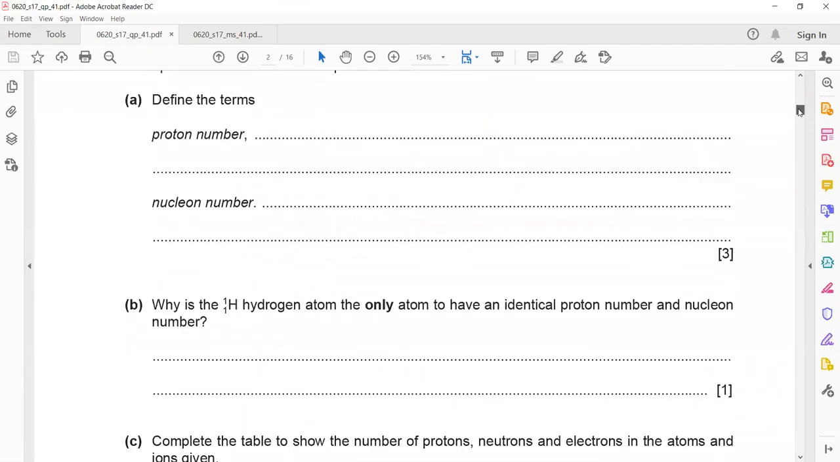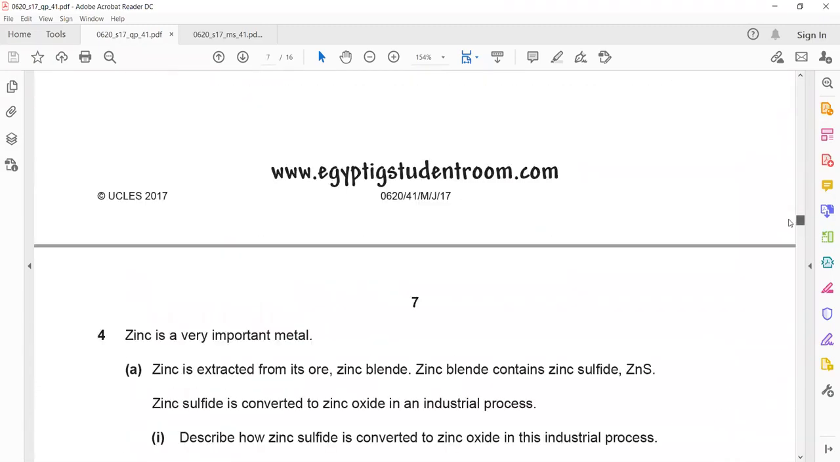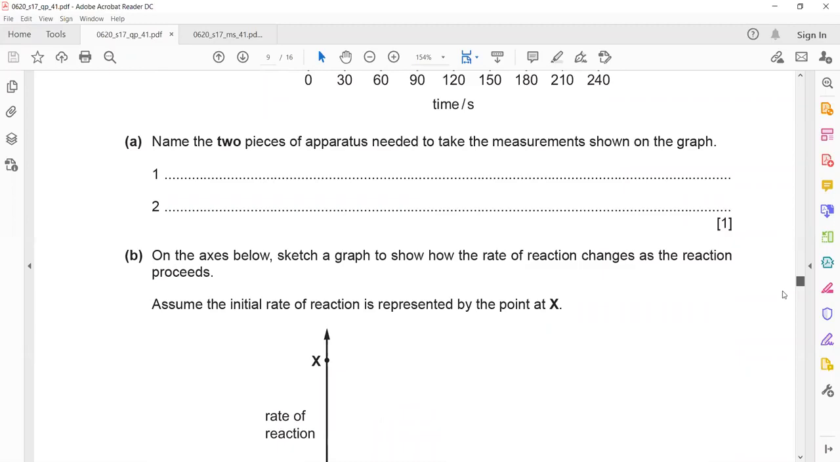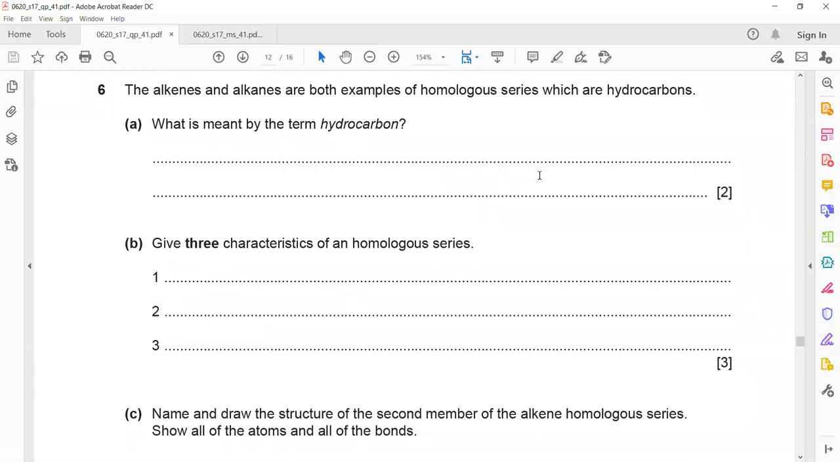More questions from organic chemistry? Okay. The alkene and alkanes are both examples of homologous series which are hydrocarbon. What is meant by the term hydrocarbon? What is the meaning? It's of 2 marks. What's the meaning of hydrocarbon? You can use your mic as well if you want to say the answer.